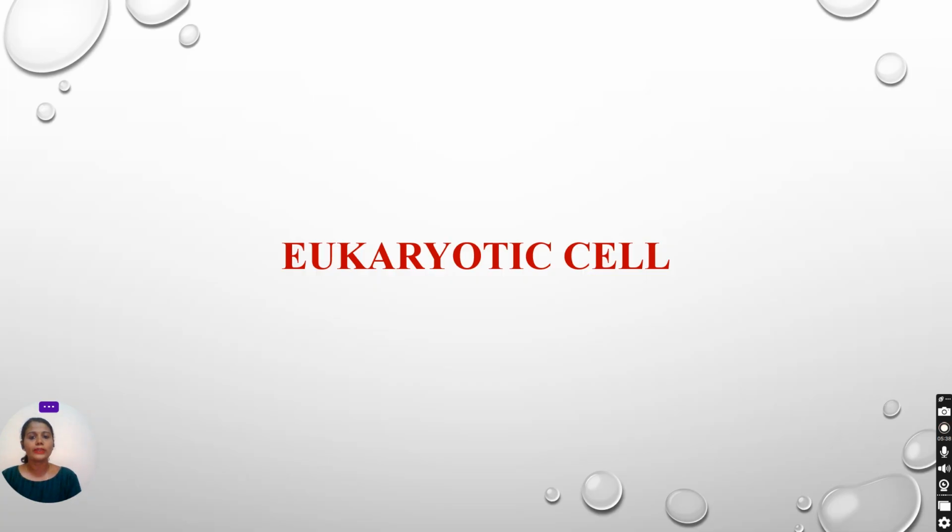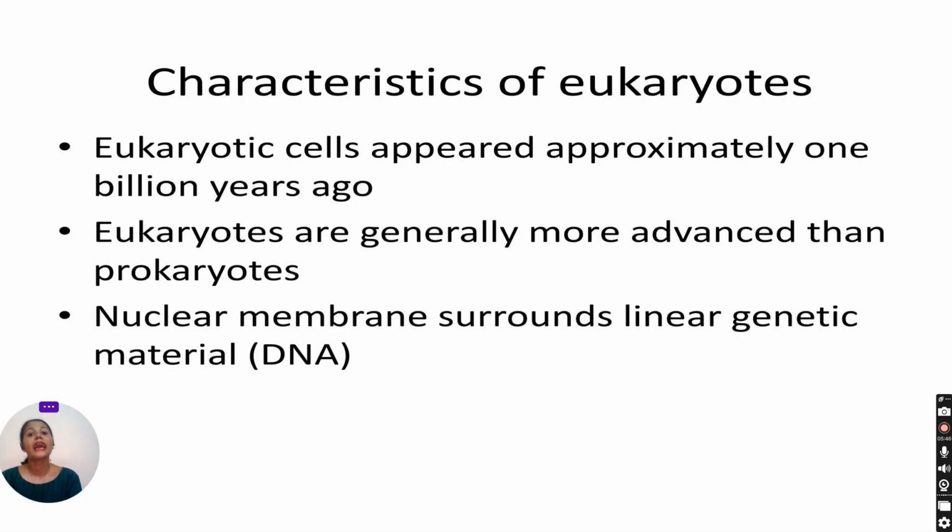Let's move to the eukaryotic cell. Children, do you know about the eukaryotic cell? Can you say something about it? Let us look at the characteristics of the eukaryotic cell. Eukaryotic cells appeared approximately 1 billion years ago.